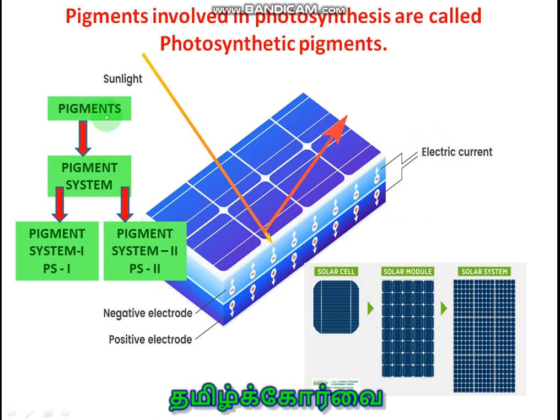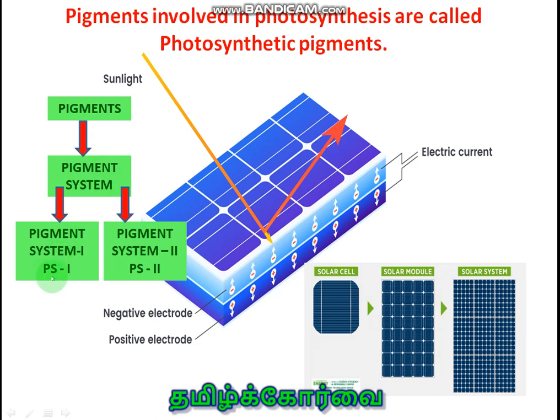In the same way, pigments also receive the photons, and the pigment molecules' electrons go to the excited state and are expelled. So here also electron flow takes place, and ATP and NADPH2 are produced. Here the solar cells join together and produce a solar module and finally a solar system. Here also you can see pigment systems are produced.